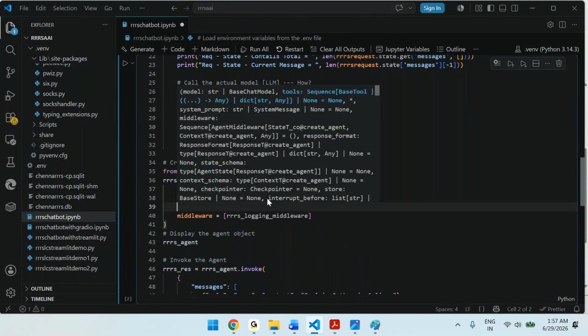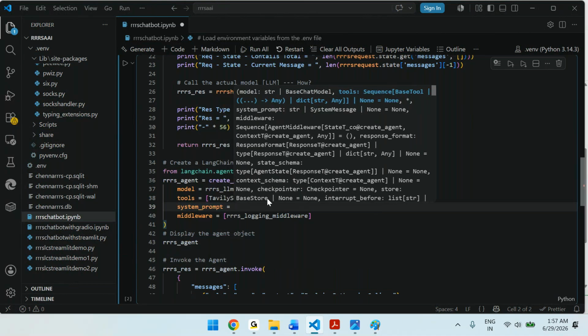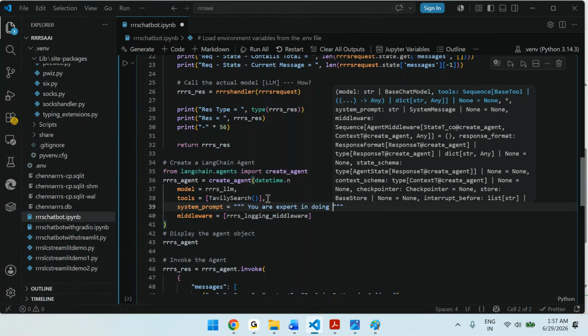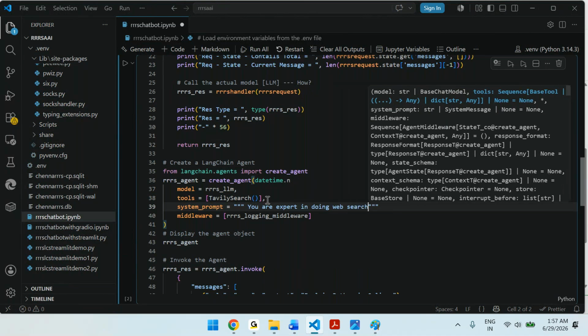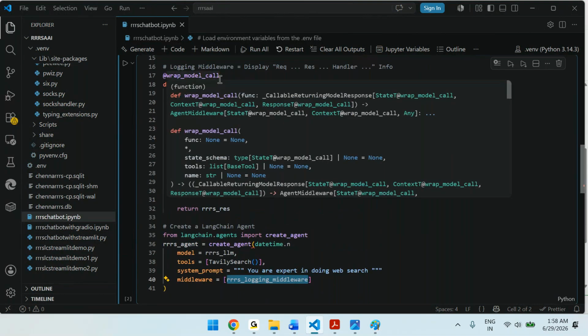Then you can specify the system prompt. What is the system prompt we want? You are an expert in doing web search. How do you do the web search? Using Tavily search. That's how I did the system prompt. Now this is how I created the agent. When we created the agent, I plugged the middleware also, which is wrap model. That means before calling the model, after calling the model.